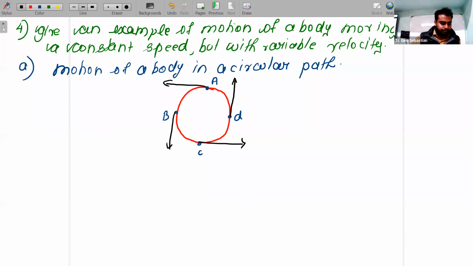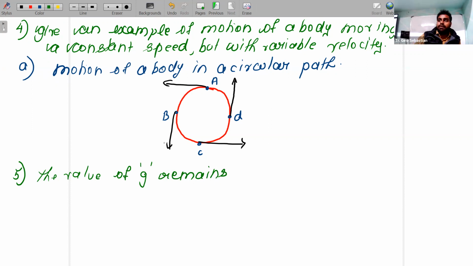Another question. Fifth question. The value of g. What is g? Acceleration due to gravity. Children, remember, capital G is the universal gravitational constant.